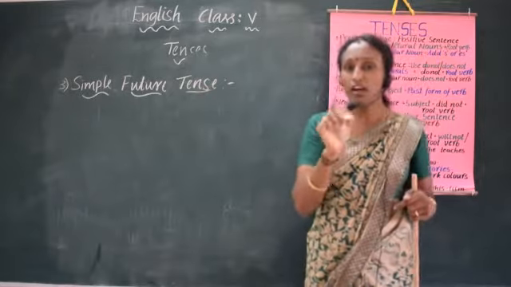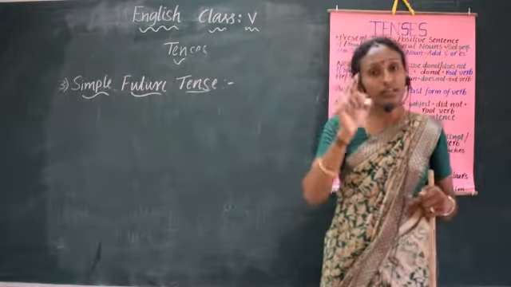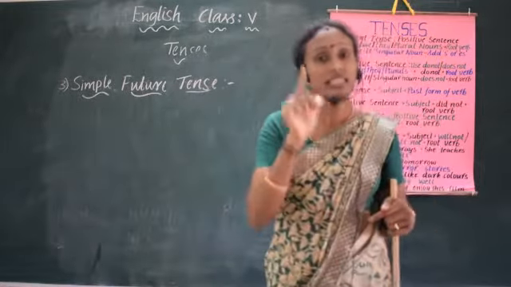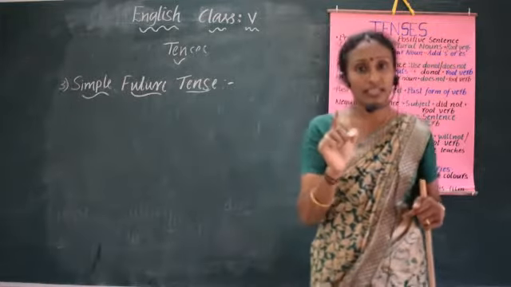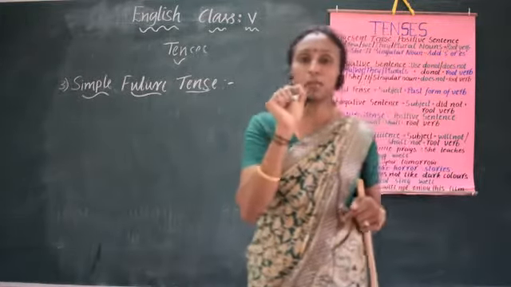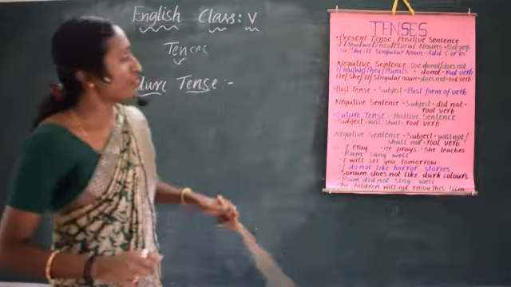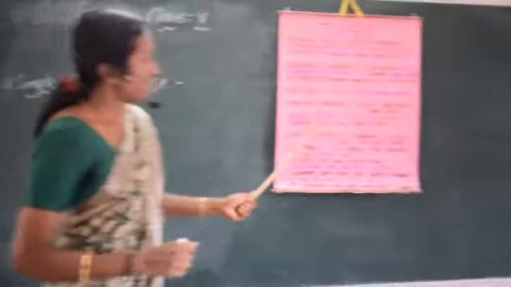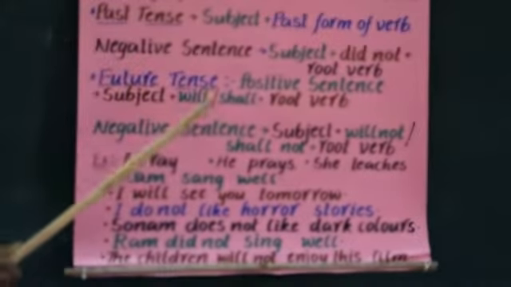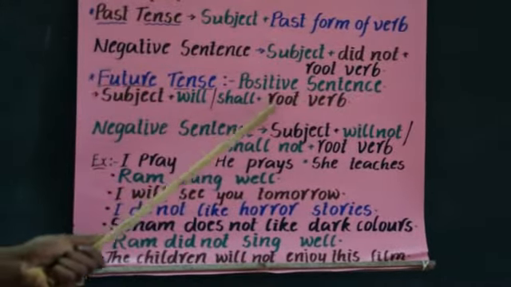If there is a will or shall in any sentence, then you must decide yourself that that sentence is in the simple future tense. Now, how to form positive sentence in the simple future tense? Simple future tense, positive sentence: subject plus will or shall plus root verb.